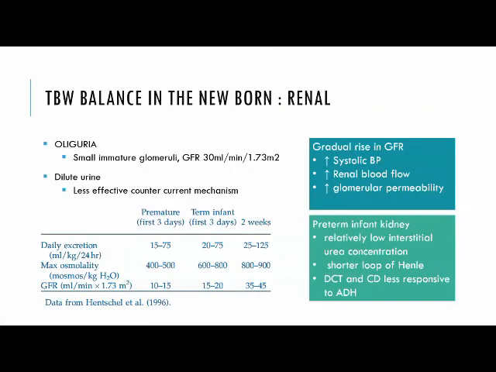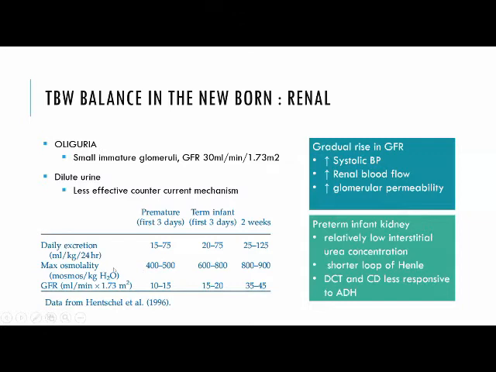So for total body water balance in a neonate, depending on the renal parameters, the newborn is oliguric. This is because it has small immature glomeruli and the GFR is about 30 in a newborn. There is a gradual rise in this GFR, which is due to increase in systolic BP, increased renal blood flow, and increased glomerular permeability with age. As you can see here, the GFR in a premature infant may be about 10 to 15, and it gradually increases in the first 2 weeks of life. With this, the daily urine output also increases from 15 ml per kg per hour in a premature to about 25 to 125 in a 2 weeks old child.